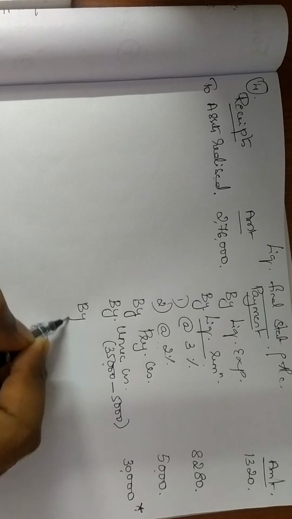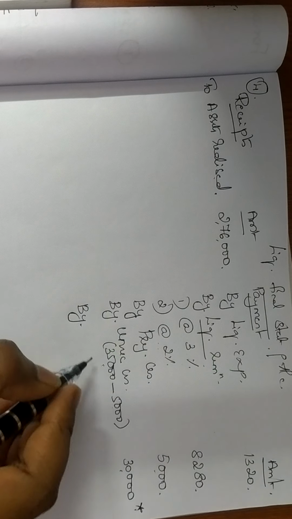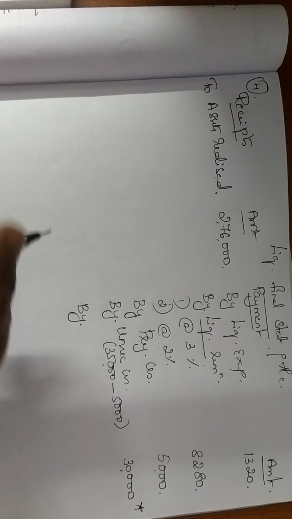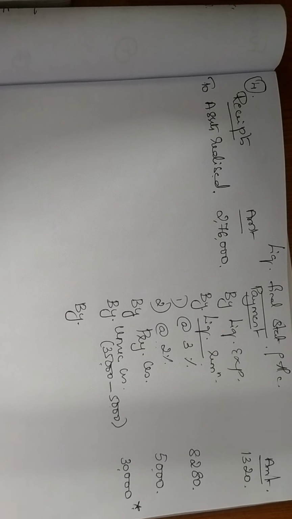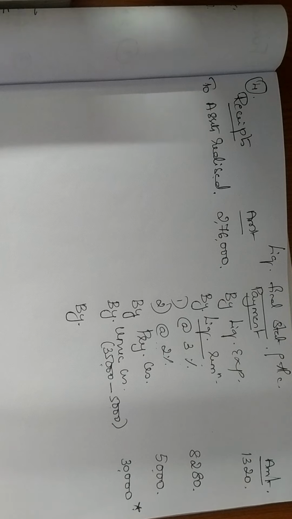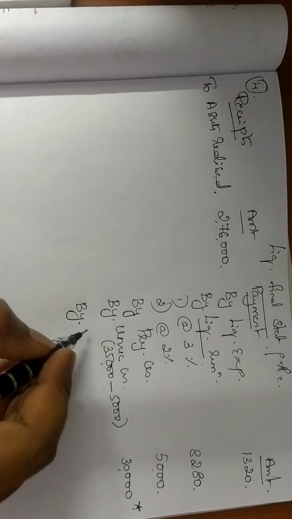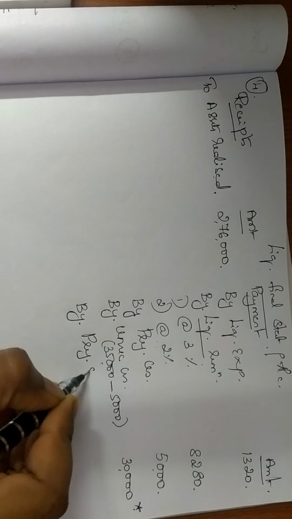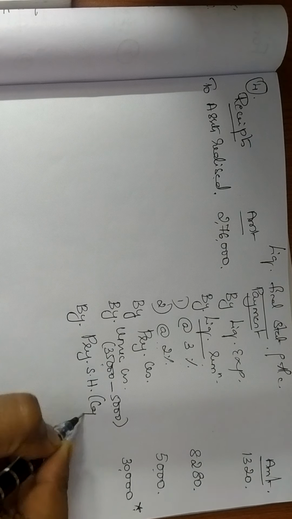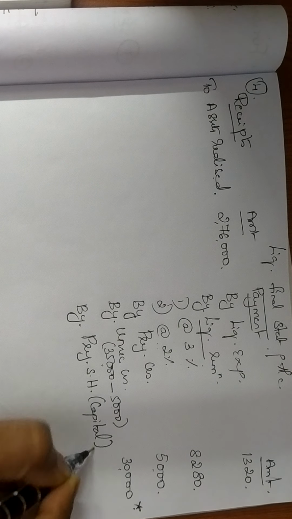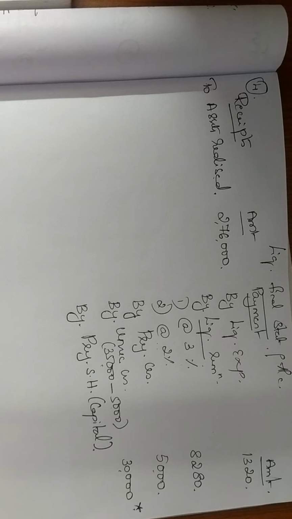After this, what comes as per your format? As per your format, we have preference shareholders. Whenever you are writing your preference shareholders, remember you have to write the entry separately for capital and separately for dividend.